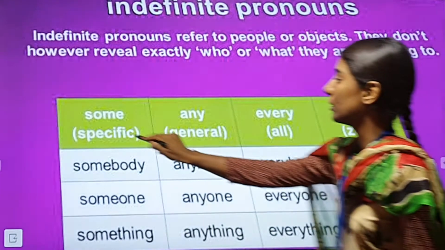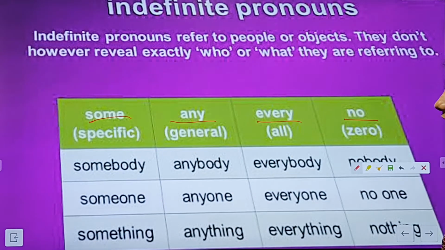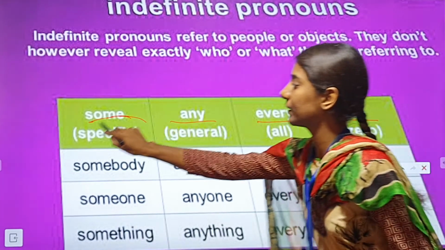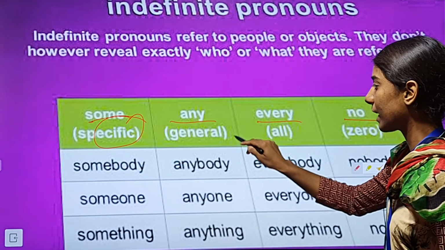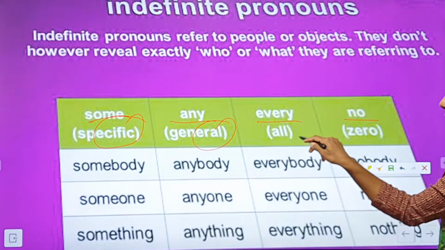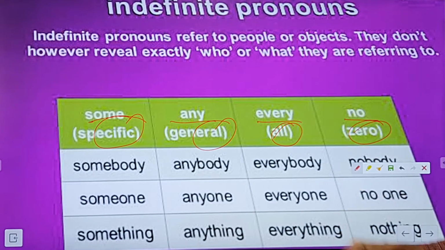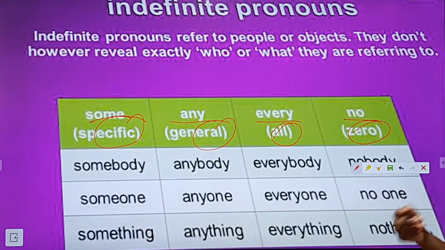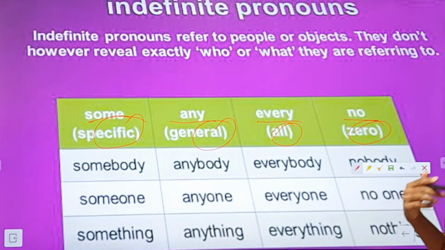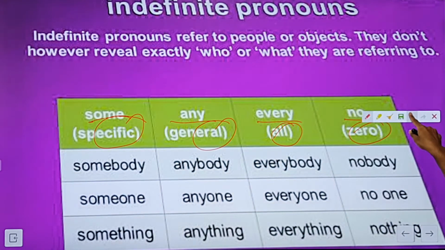Okay. So some, any, every, no. Some refers to specific people or things, any refers to general people or things, every refers to all the people and things, and no means zero. It refers to nothing, zero. It doesn't even refer to any person or thing. Okay.